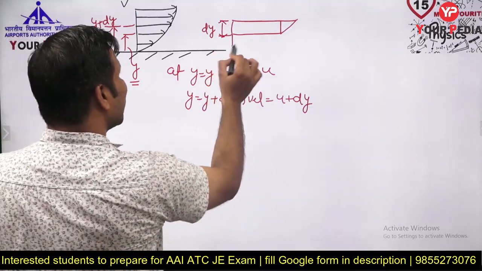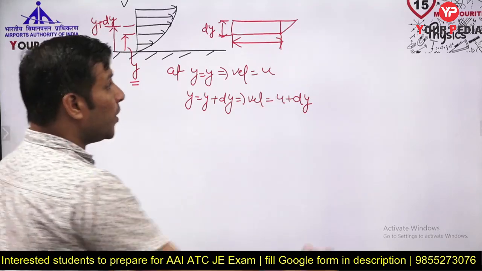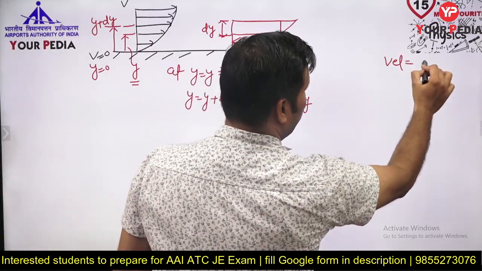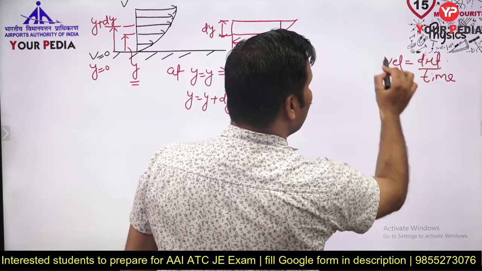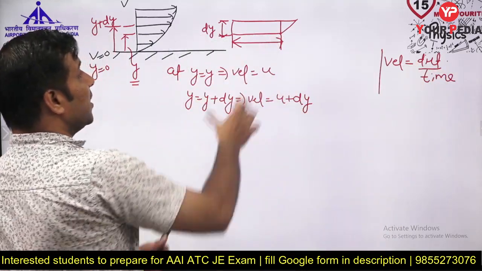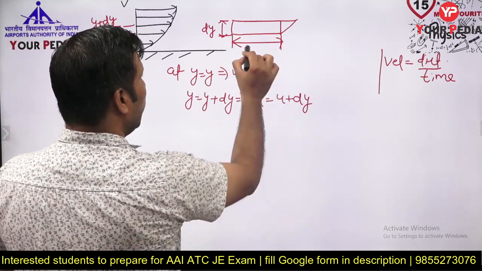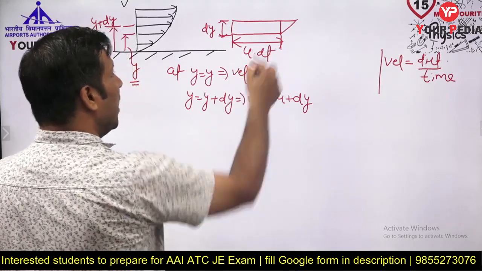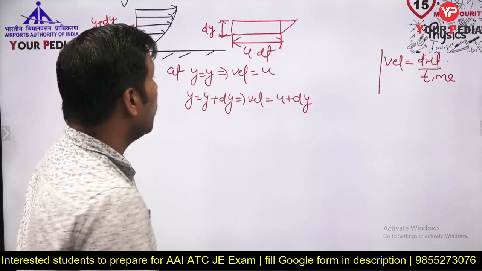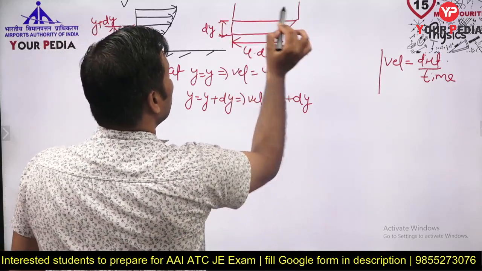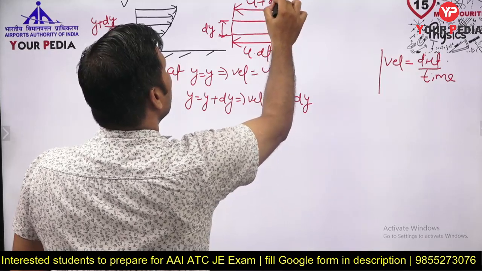So this is the distance traveled by the particle in a time dt with velocity u. You know, velocity equals distance by time, so distance traveled equals velocity into time. So this is the distance traveled in time dt with velocity u, which I can write as u into dt. And the upper one is the distance traveled by the fluid particle with velocity u plus du, so this is u plus du into dt.